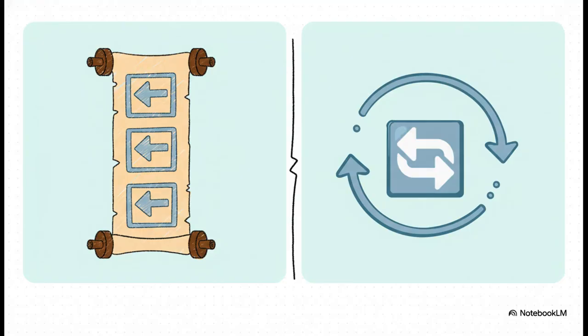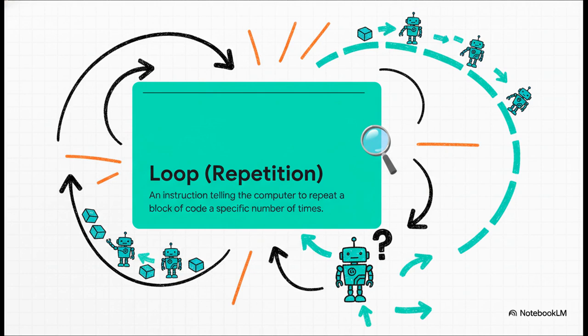But wait, we can make this even cleaner. Instead of writing hubo.turnLeft 3 times inside our new function, what if we could just tell the computer, hey, repeat this action 3 times? This is our third key concept, repetition, and we do it using something called a loop. So a loop is basically your best friend for automating repetitive tasks. It just saves us from writing the same code over and over again.